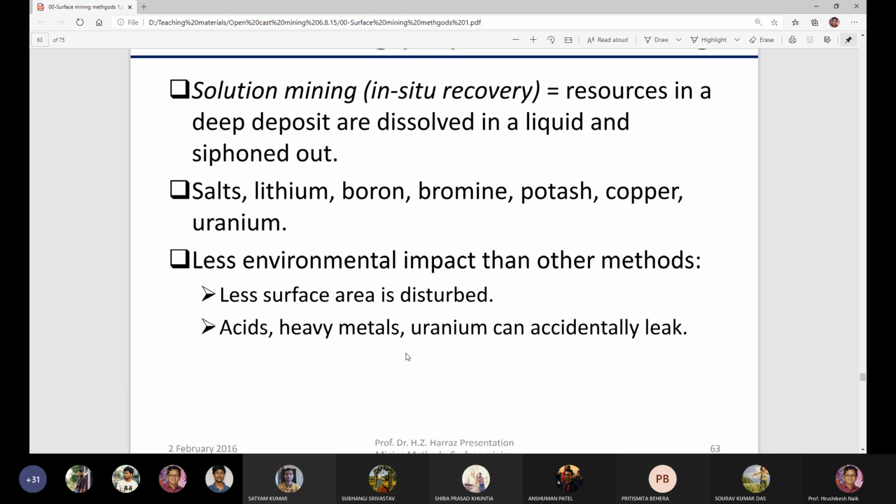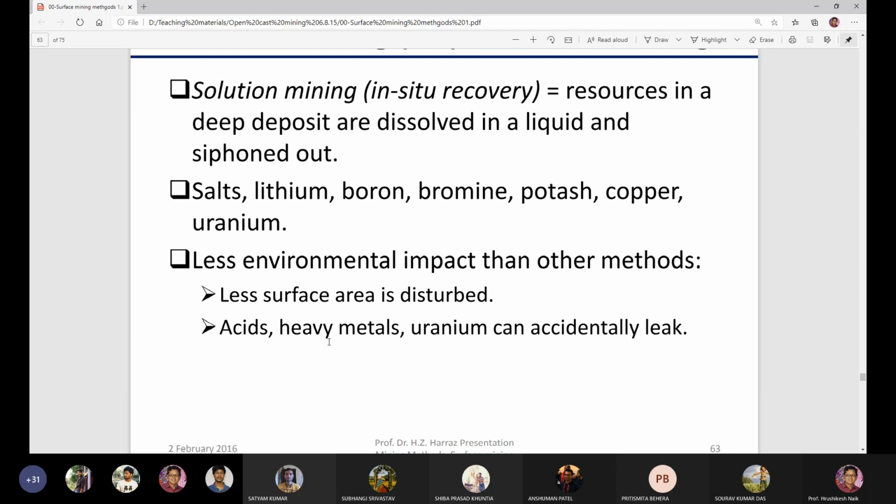Acids, heavy metals, uranium can accidentally leak, which is a danger for the environment. Because you are using acids, sulfuric acid or hydrochloric HCl or any type of acids, for the extraction of the minerals. If these acids are leaked, then it will be a problem for the water surface.